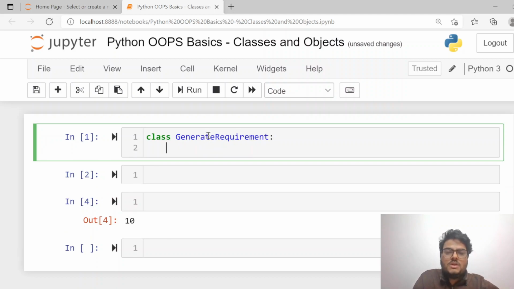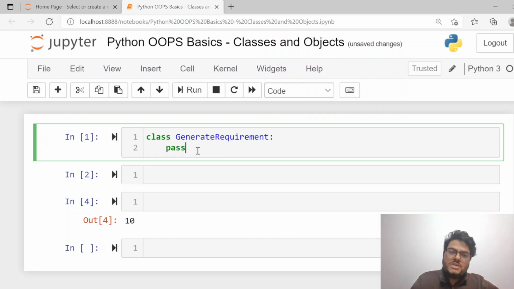Generate requirement means you are the person who works in a job consultancy and you want to generate requirements. So you are creating a blueprint of what all you want to keep inside your class. So you define a class GenerateRequirement. Now the very first thing I want you to do here is pass.